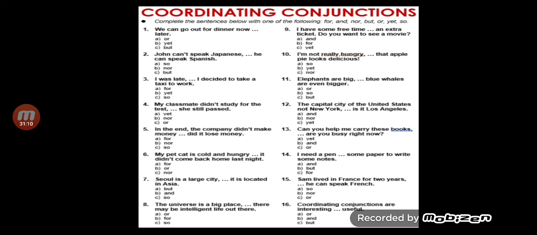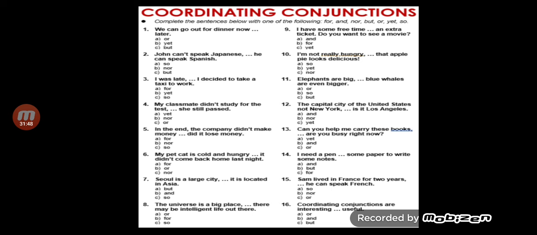Or, yet, but, later. We can go out for dinner now. Or later. Which is right? Yes. We can go out for dinner now or later. So that is how I have given you some 16. One has been solved, the balance 15. You have to write it in your English notebooks or grammar books, whatever you have. Okay? There's no need of buying a new book. Whatever you have, so far, so good, march on.